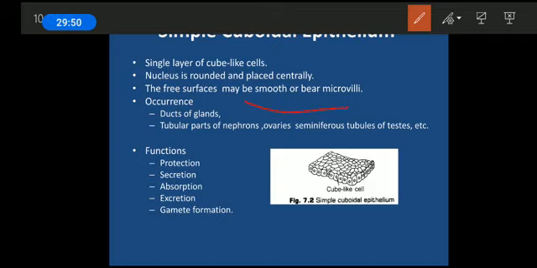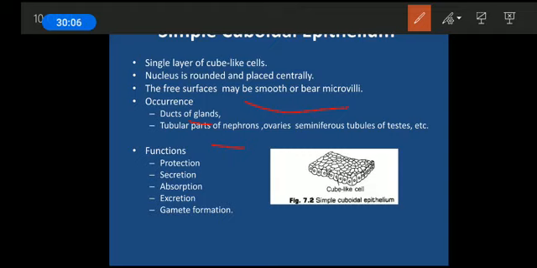Where is it found? In the ducts of the glands. Ducts are tubular structures, and glands we will be studying, the structures which are responsible for secretions. It is also found in the tubular part of nephrons.